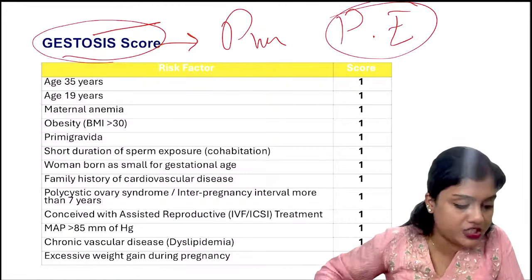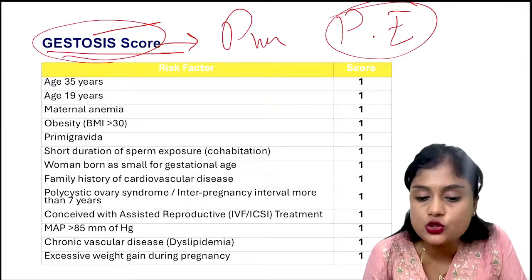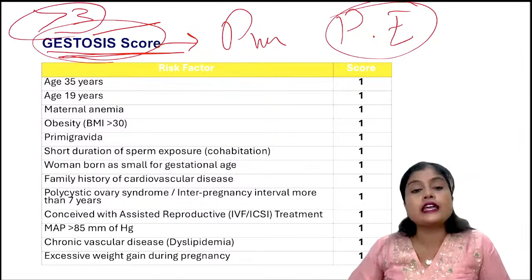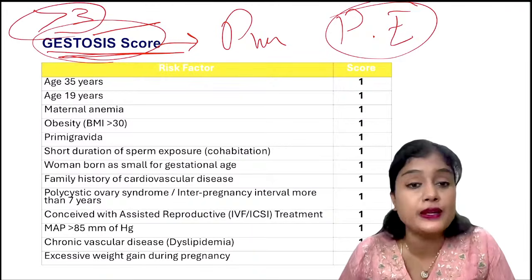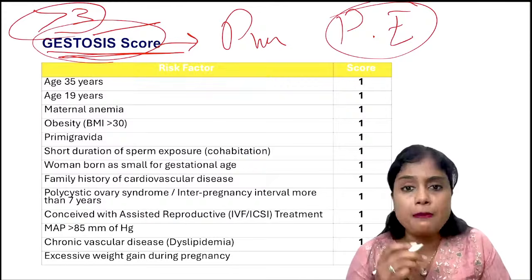Yes, correct. Preeti Dew, you are very correct. You gave me the first answer now. Yes, the gestosis score of more than 3 is considered abnormal. Then you should think that she is likely to get preeclampsia.